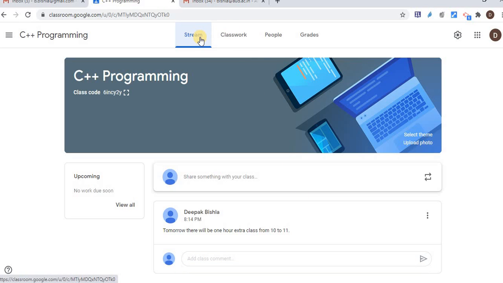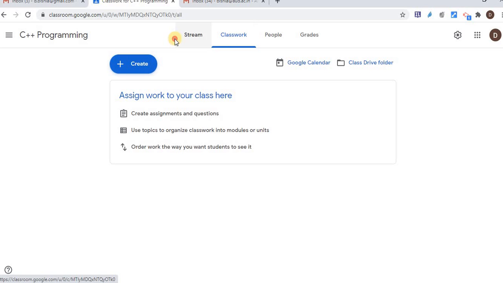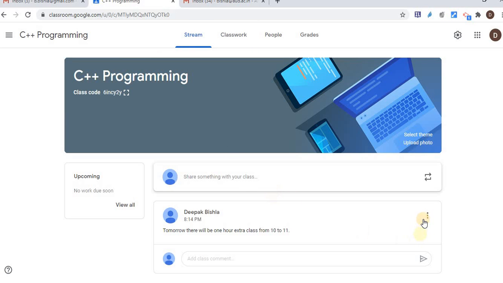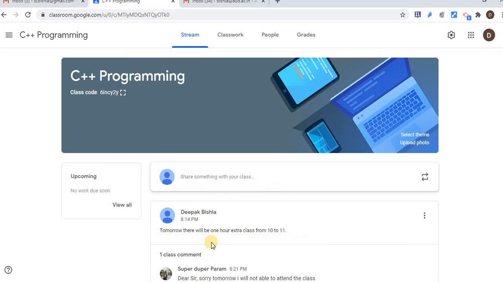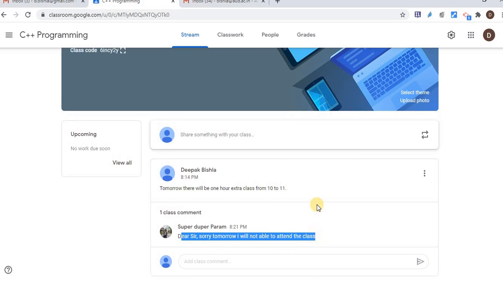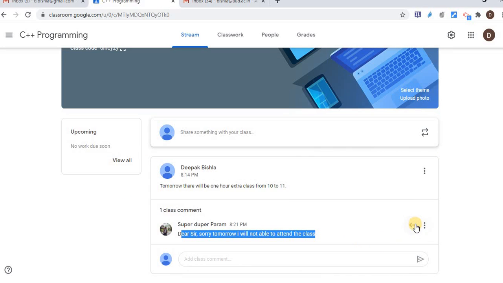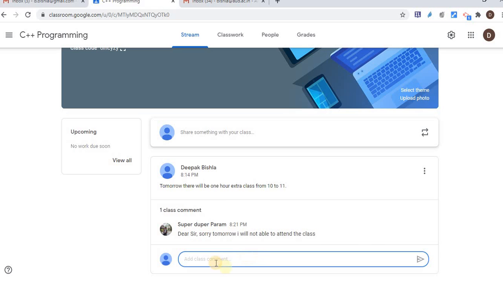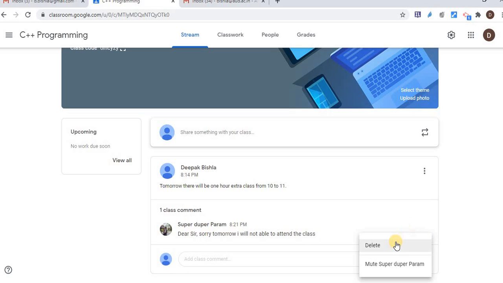So here just refresh this stream option, and once I select this one, on my teacher dashboard I can see that the particular student posted a comment. I can read that comment and I can reply, either to that particular student only, or to the whole class. I can delete that comment, I can mute the student, and so on.